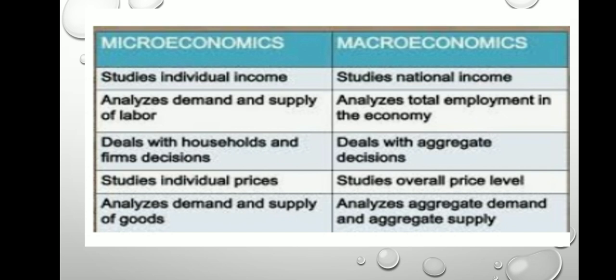Microeconomics studies only individual prices, whereas macro studies the overall price level. Inflation and unemployment are the topics studied under macroeconomics. Microeconomics analyzes demand and supply of a good, whereas macro analyzes aggregate demand and aggregate supply. The other name for microeconomics is price theory, whereas macro is also known as the theory of income and employment.